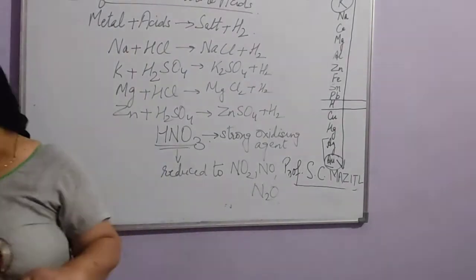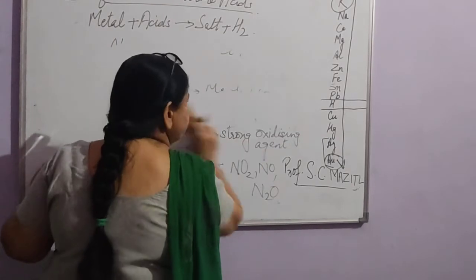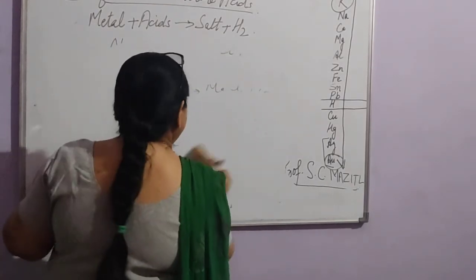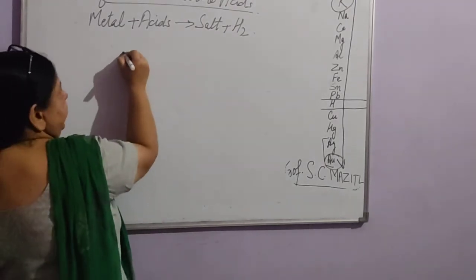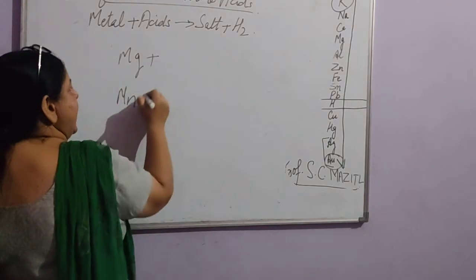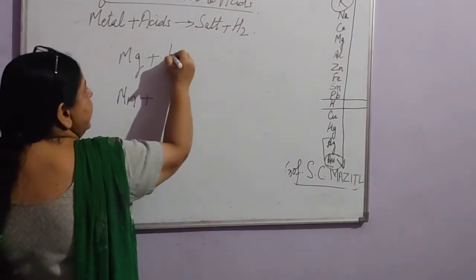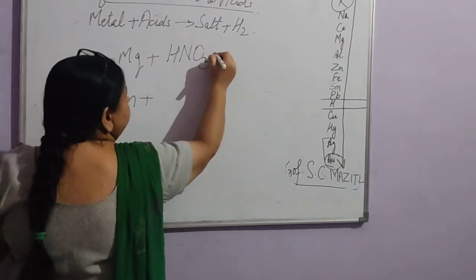But there are two exceptional cases also. Now, what are these exceptional cases? That is magnesium and manganese. These magnesium and manganese react with very dilute HNO3.